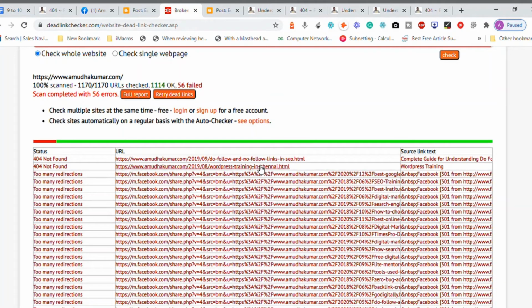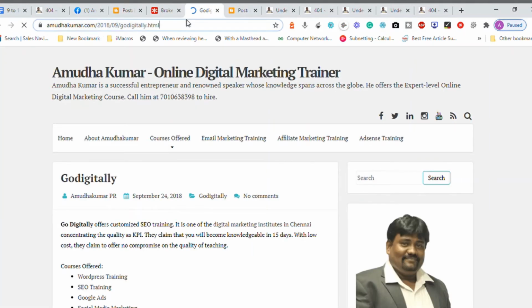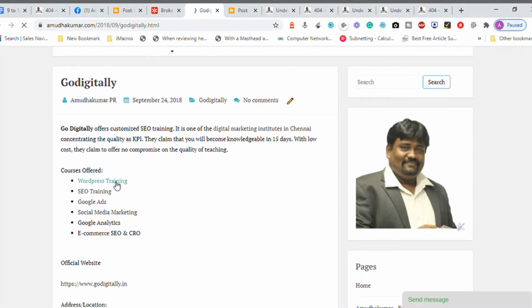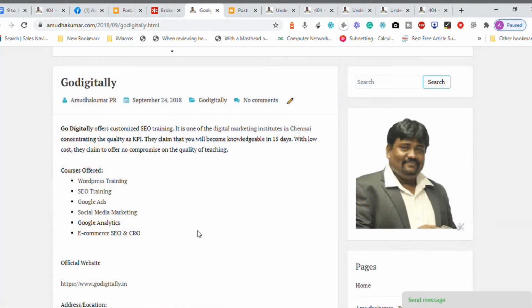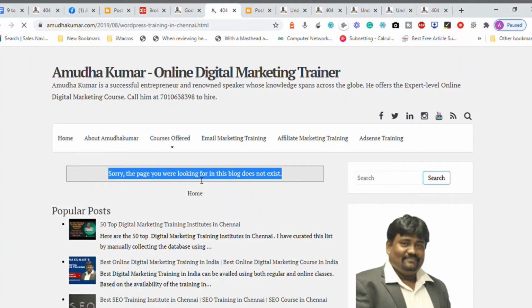So look at this one, WordPress training in Chennai, with the anchor text of WordPress training. This article is not found. I think I linked to an article named Go Digitally, which is not found. So what I'm trying to do here is I'm going to click on this article WordPress training and open Go Digitally.html. This has a hyperlink for WordPress training. When I click on this WordPress training page, it contains a broken link which is not found. Now why is it not found?